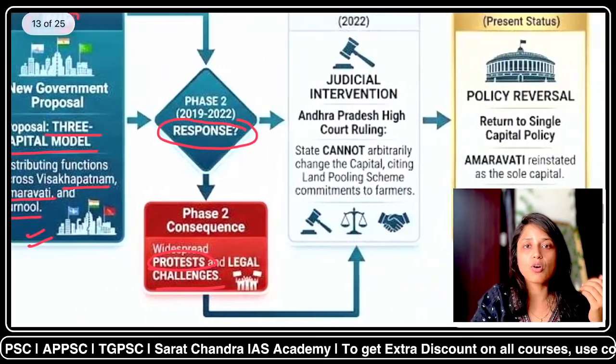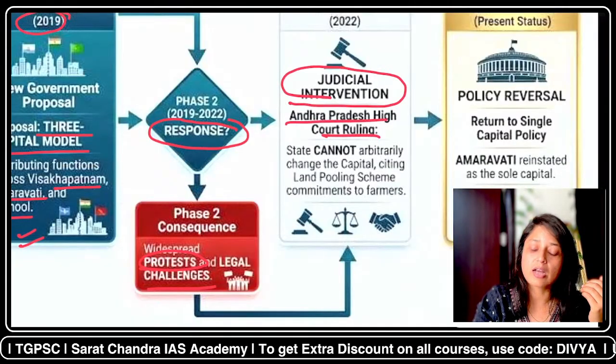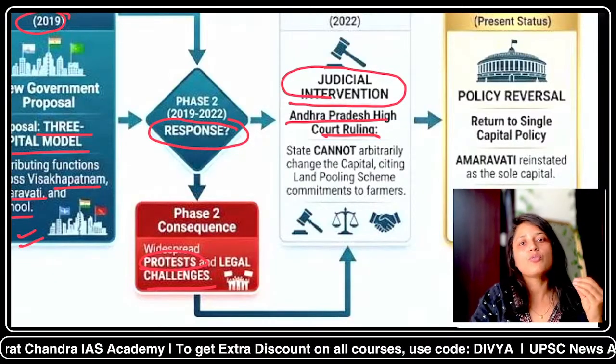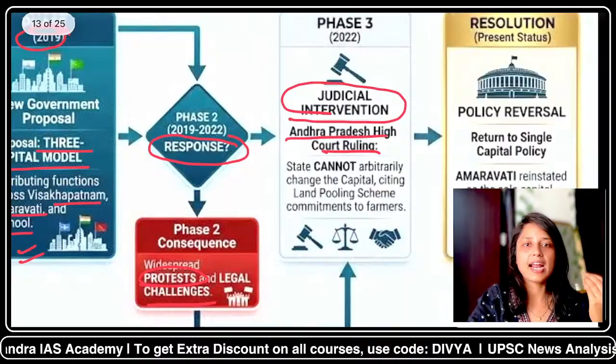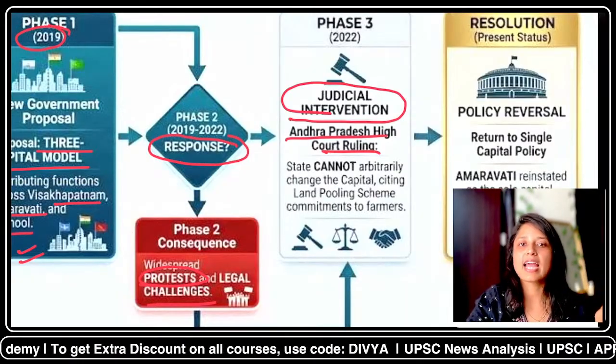What was the reason for that? See, the Supreme Court also had to intervene. Andhra Pradesh, sorry, the High Court had to intervene in this. The reason was that you were creating the capital under a land pooling scheme, and you had already committed to the farmers that you will give their land back.